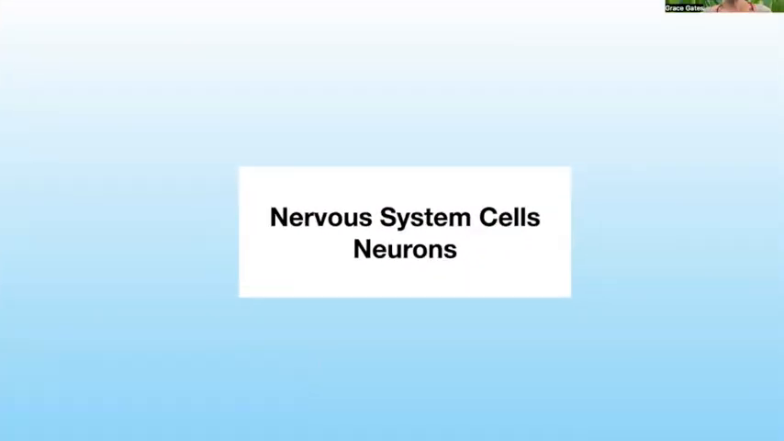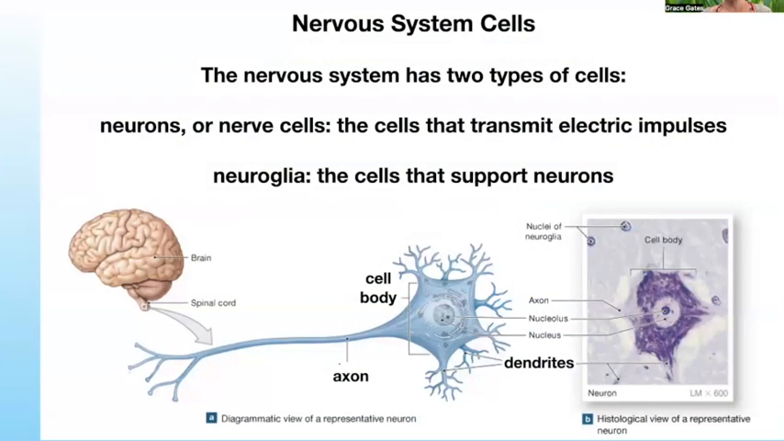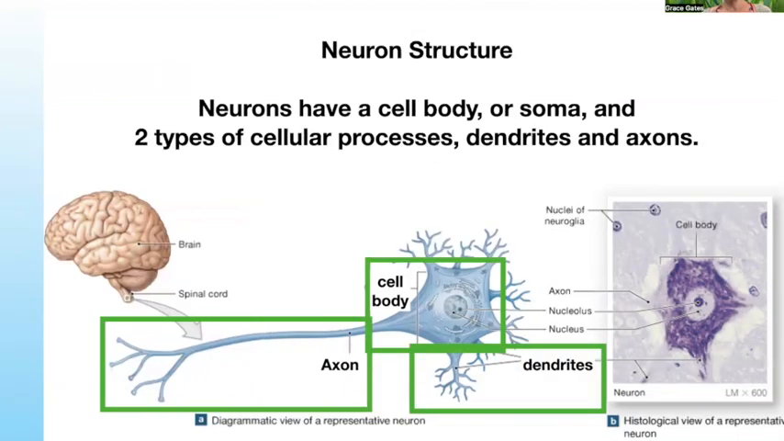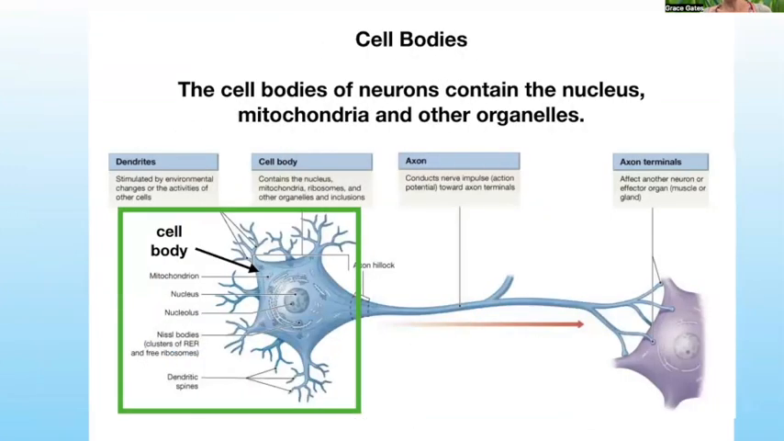Okay. Let's talk about nervous system cells. Neurons are the basic nerve cells that transmit electrical impulses or action potentials. And neuroglia are nervous system cells that support neurons. Neurons have a cell body, sometimes called a soma, and two types of cellular processes, dendrites and axons. The cell bodies of neurons contain the nucleus, mitochondria, and all the other organelles, things like endoplasmic reticulum, Golgi apparatus, vesicles, all of that stuff.